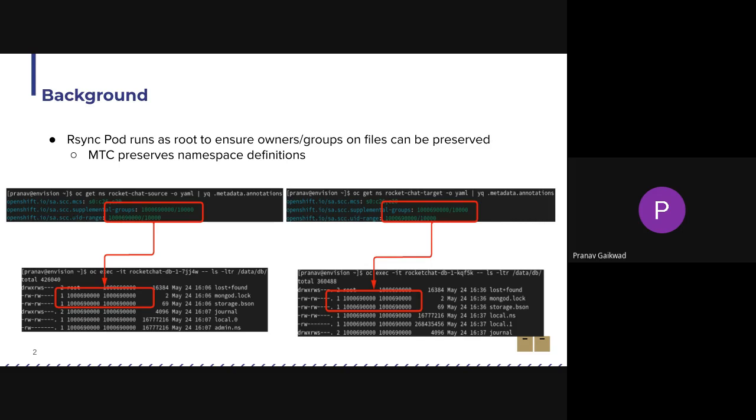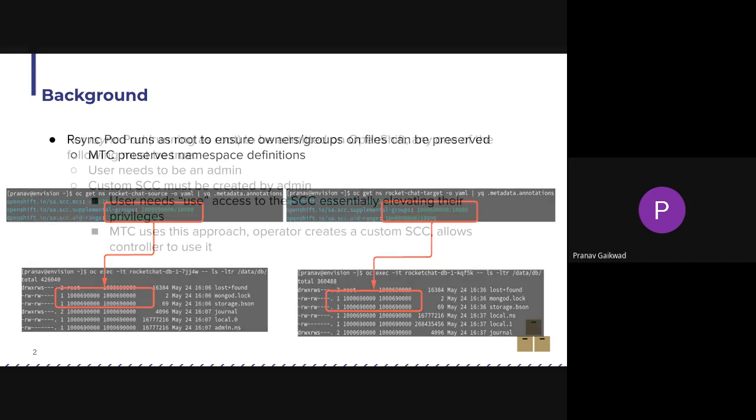Here's an example on the screen. On the left-hand side, we have a source namespace, and on the right side, we have a target namespace, which is migrated by MTC. As you can see, we have the exact same UID ranges and supplemental groups assigned. That's part of the reason why we need to preserve ownership information when transferring files. If we don't preserve that info, the application won't be able to access the file because of the UID range mismatch.